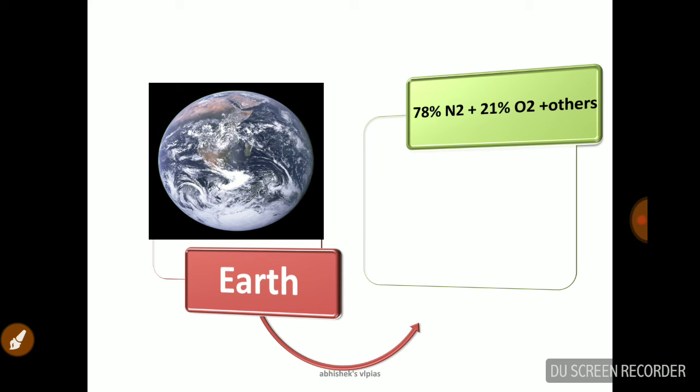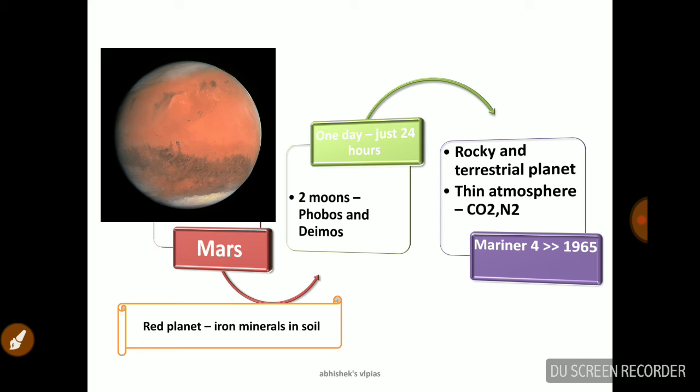And Mercury, Venus. Then comes Earth. It's very simple, everyone knows, so I am not discussing most of the matter with Earth. The atmosphere is 78% nitrogen and 21% oxygen and others. So Mars is very important for us.